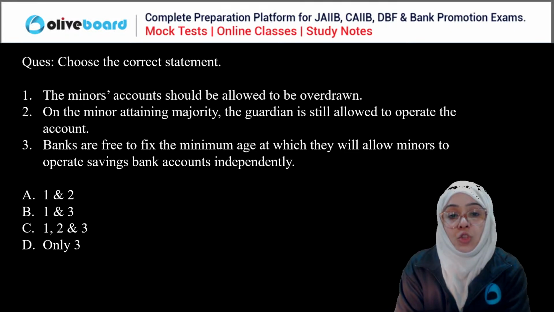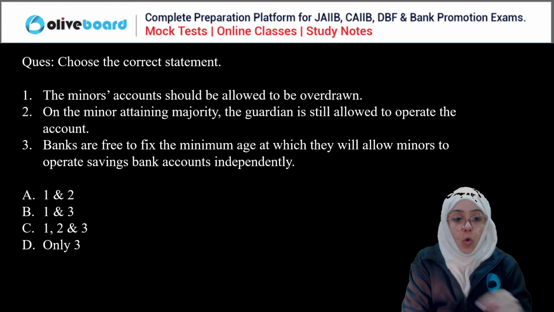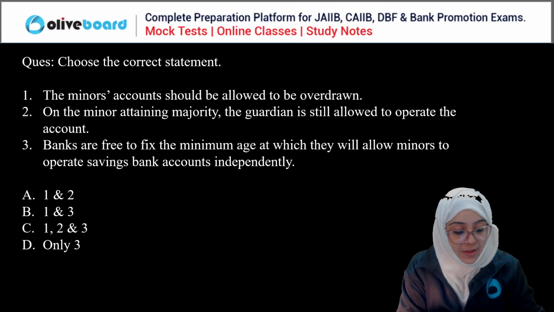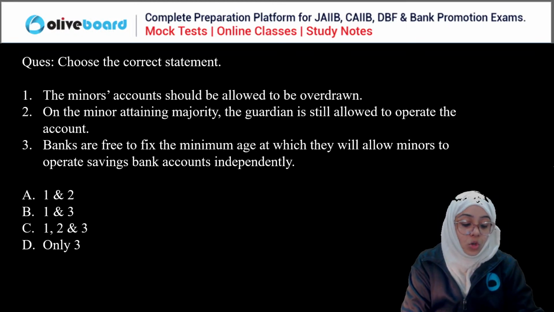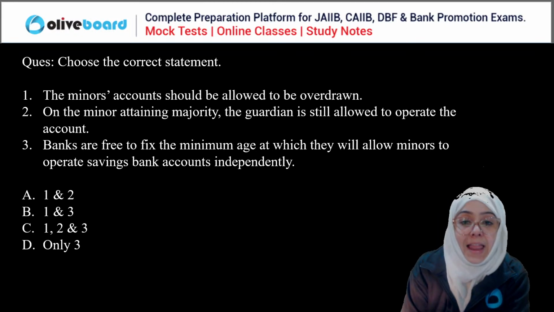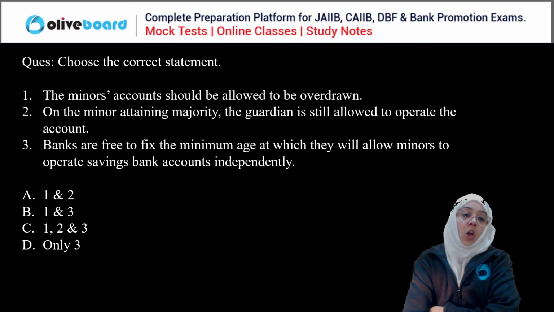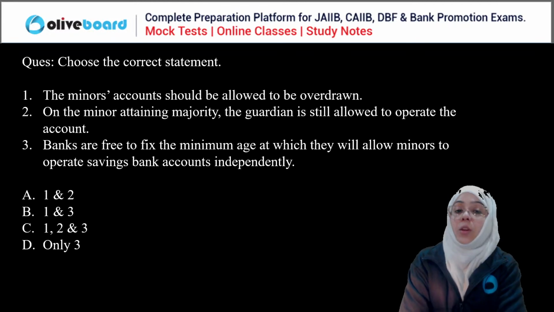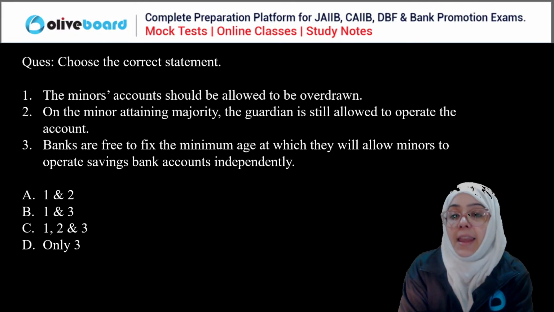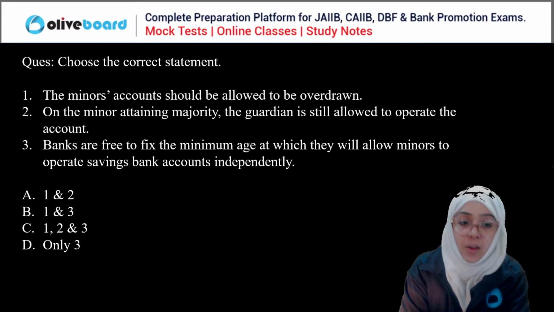The first statement is saying that the minor account should be allowed to be overdrawn. Second, on the minor attaining the majority, the guardian is still allowed to operate the account.